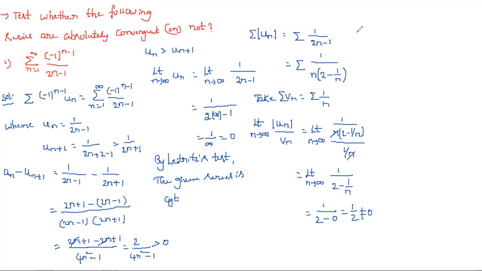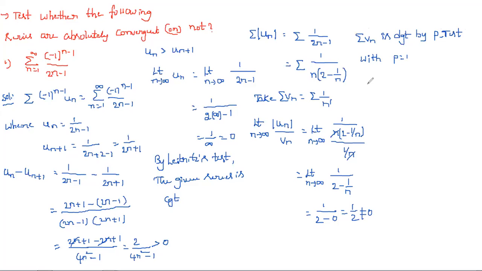Now coming to Bn. Is summation Bn divergent or convergent? Divergent by p-test with p equal to 1, since here we have n power 1.